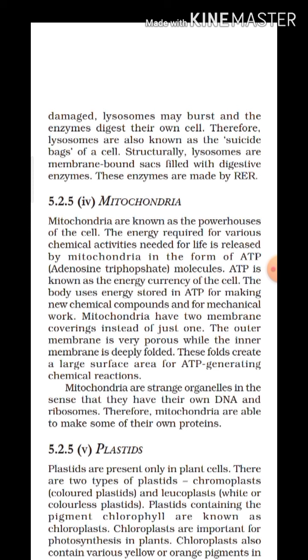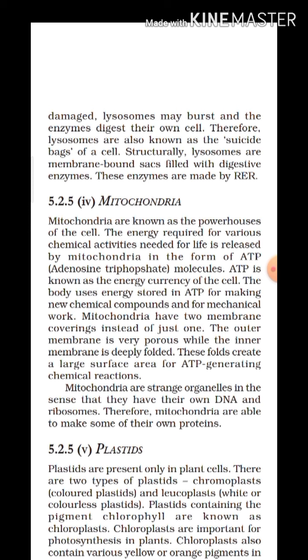The body uses energy stored in ATP for making new chemical compounds and for mechanical work. Various types of work are performed by using the energy from ATP molecules. Mitochondria have two membrane coverings, that is, a double membrane instead of just one. The outer membrane is very porous, it has some holes, while the inner membrane is deeply folded so that it can provide the site for respiration.